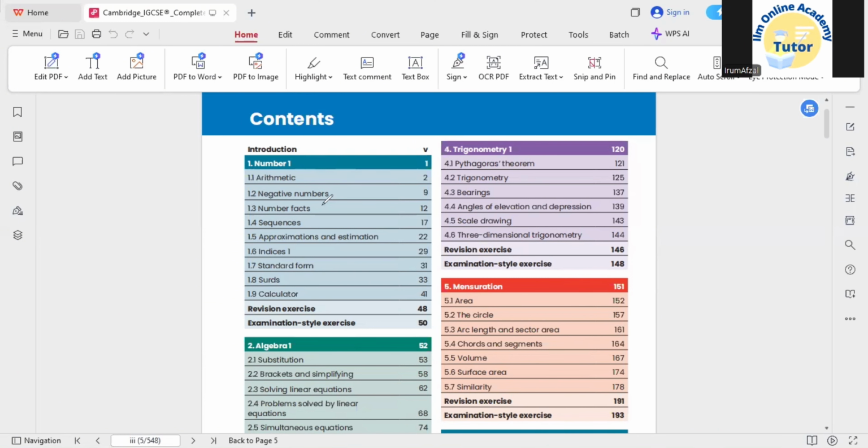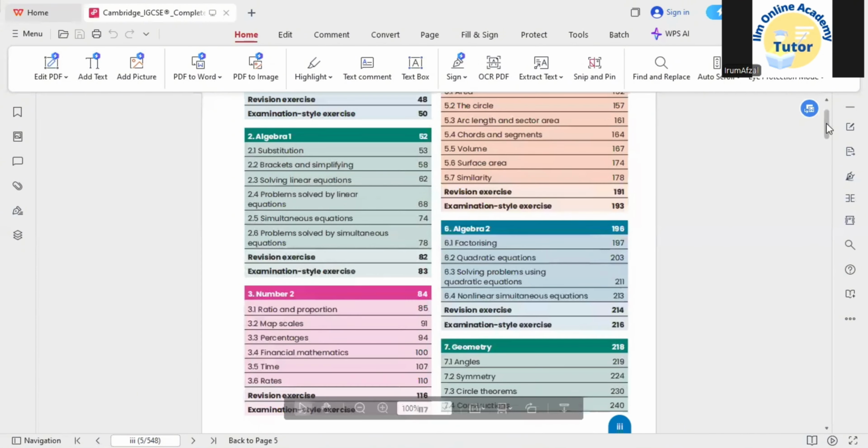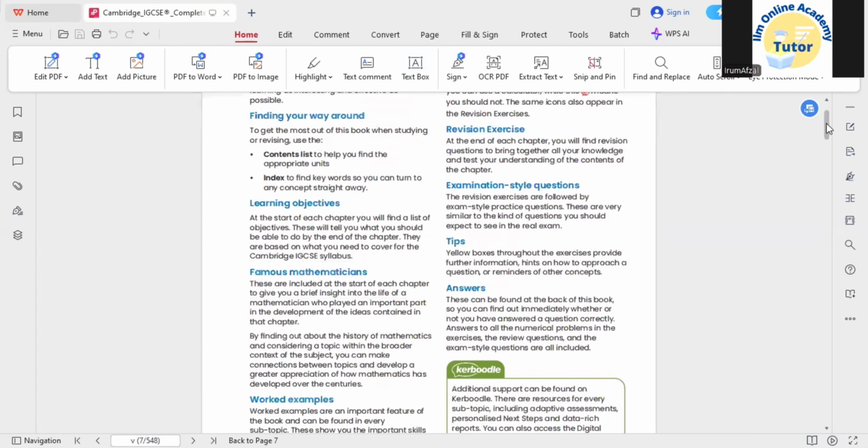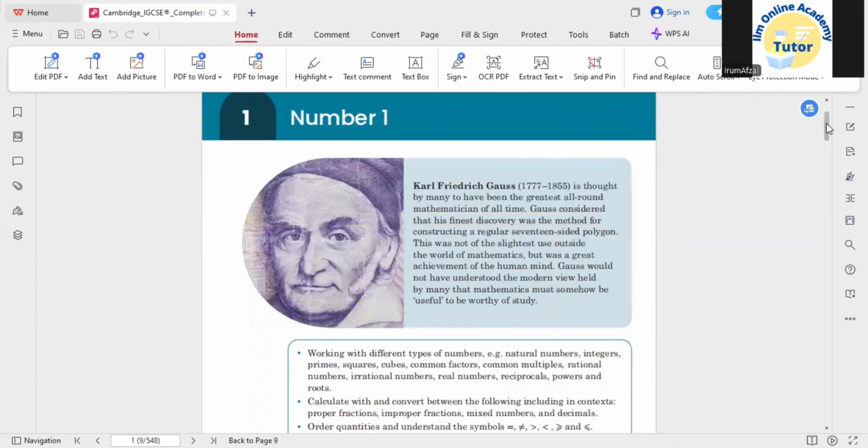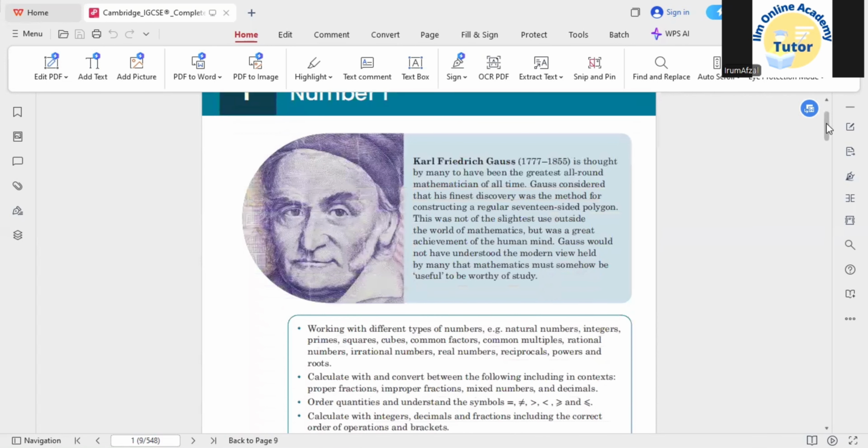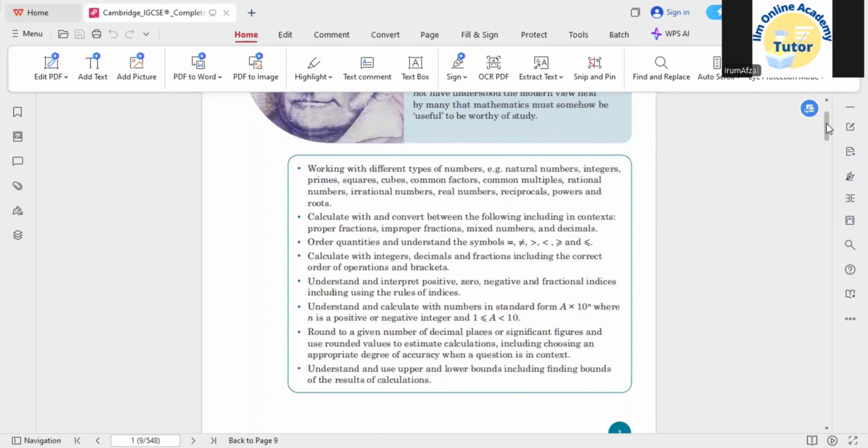Next, negative numbers, the number facts, sequences, that is also quite related to the numbers concept, approximation and estimation, indices 1, standard form, and surds. So gradually we will go on from arithmetic 1.1 until surds that are also related to the numbers. First of all, if I am talking about chapter number 1, let's discuss the types of numbers, as in this content they have shared some of the types of numbers that are related to this chapter. Most of the things you already know.